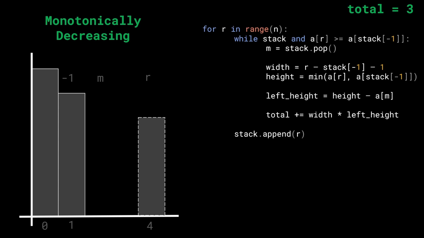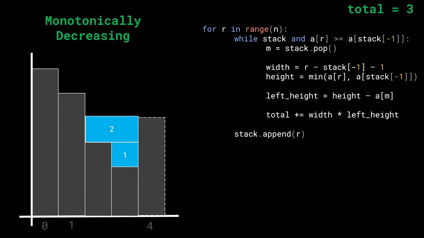And just by the way, before we append this R to the stack, because now we can do that, let's go ahead and take a look at what happened. What we just saw was this kind of test case. We can see that this is exactly something we figured out earlier on as well. The water, as it rains throughout the night, is going to fill up level by level.